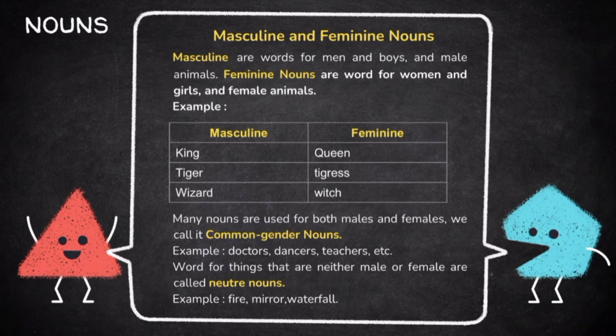Masculine and feminine noun. Masculine nouns are words for men and boys and male animals. Feminine nouns are words for women, girls, and female animals. For example, masculine, king; feminine, queen. Many nouns are used for both male and female. We call it common gender noun. For example, doctor, dancer, teacher, and many more. Words for things that are neither male nor female are called neuter noun. For example, fire, mirror, and waterfall.